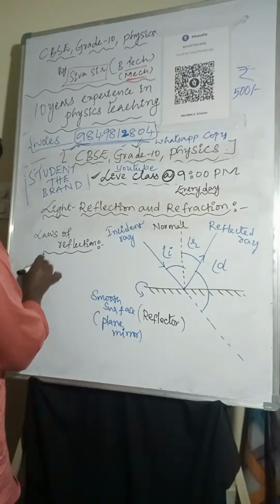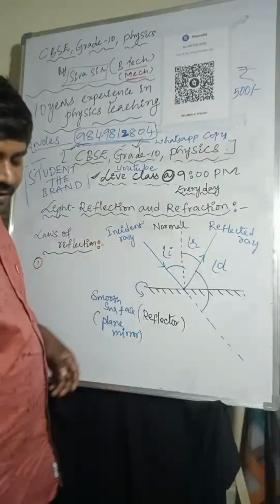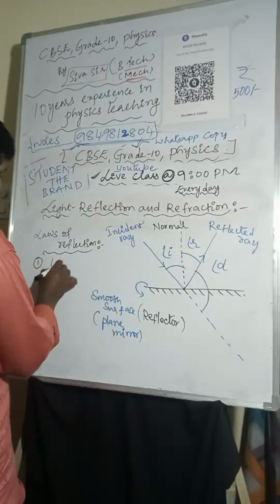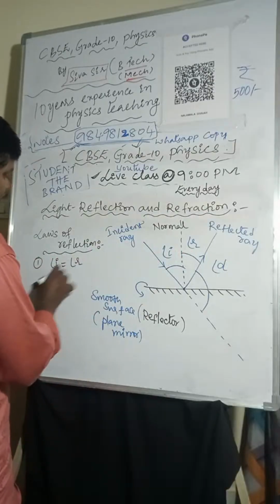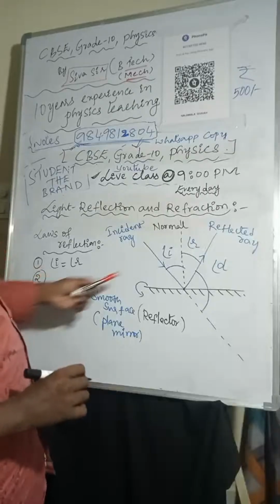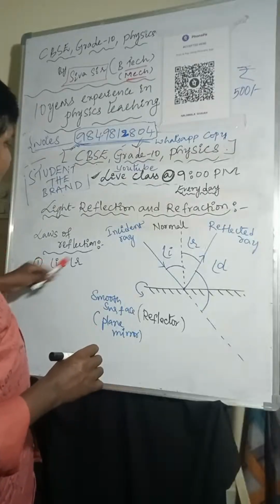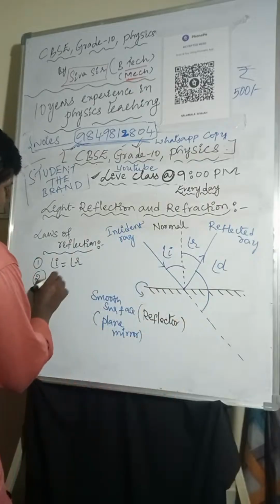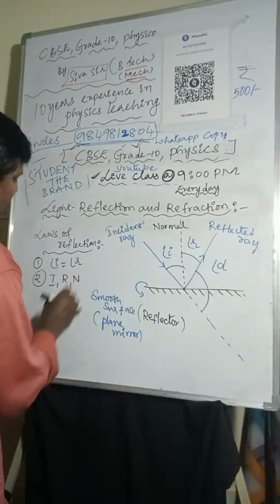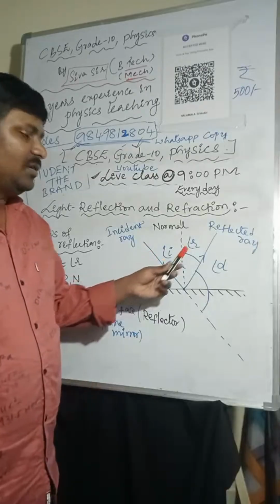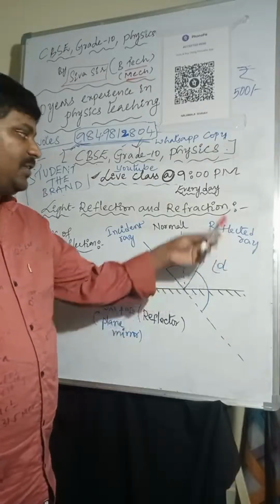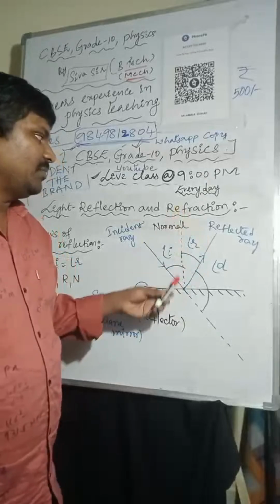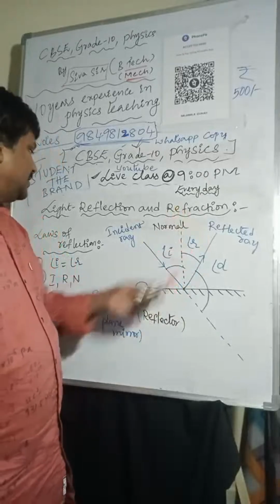So, coming to the point: the laws of reflection. The first law is that the angle of incidence is equal to the angle of reflection. The second law is that the incident ray, the reflected ray and the normal line lie in the same plane. Angle of incidence is equal to angle of reflection.